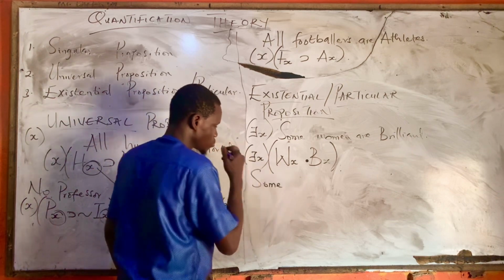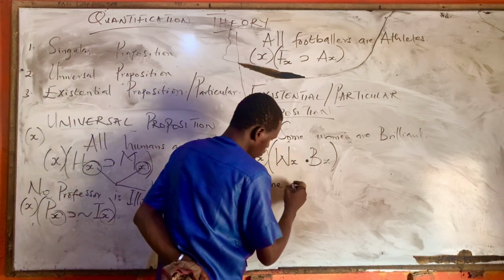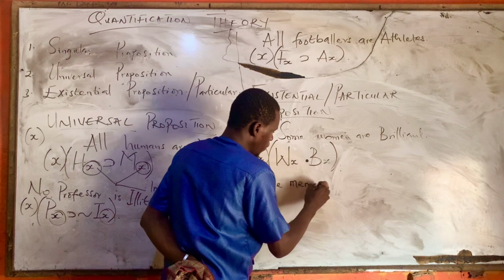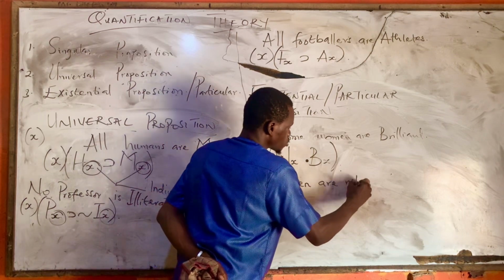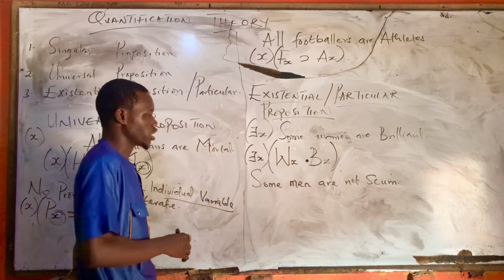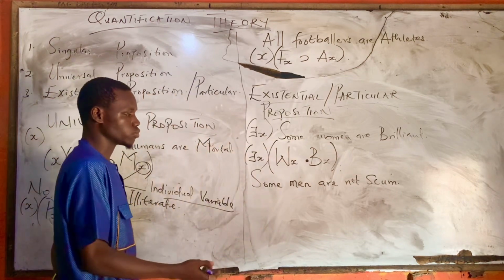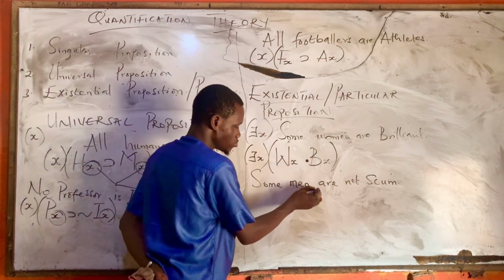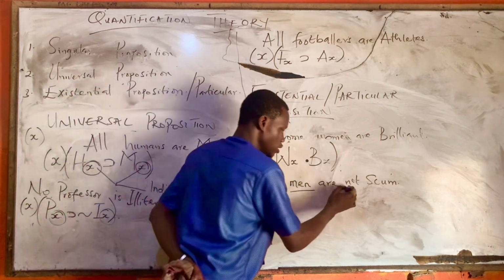Some men are not scum. Okay, some men are not scum. These are the subject term, and this is the predicate term.